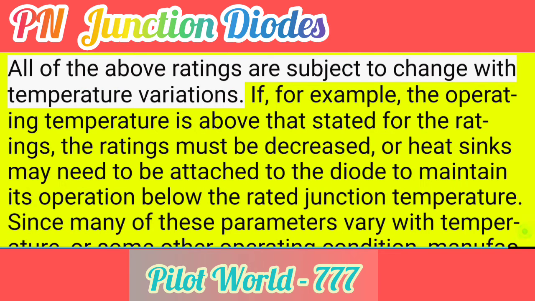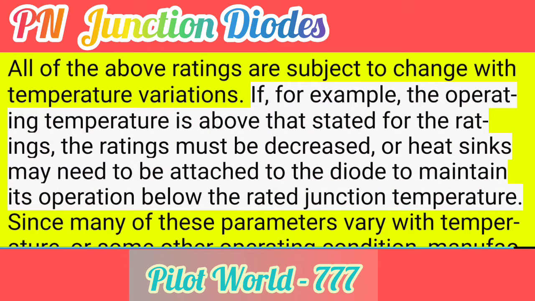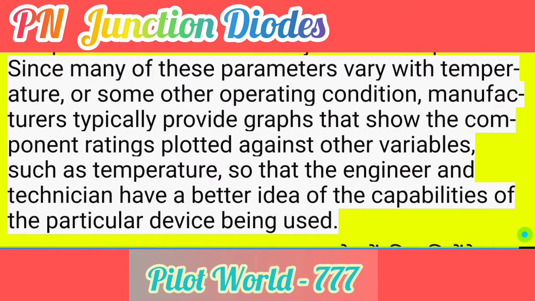All of the above ratings are subject to change with temperature variations. If, for example, the operating temperature is above that stated for the ratings, the ratings must be decreased, or heat sinks may need to be attached to the diode to maintain its operation below the rated junction temperature. Since many of these parameters vary with temperature or some other operating condition, manufacturers typically provide graphs that show the component ratings plotted against other variables, such as temperature, so that the engineer and technician have a better idea of the capabilities of the particular device being used.